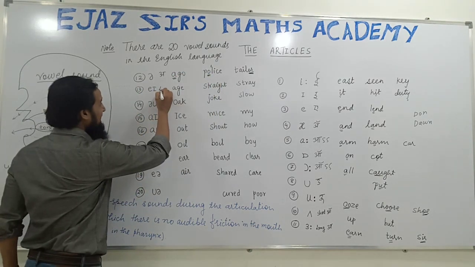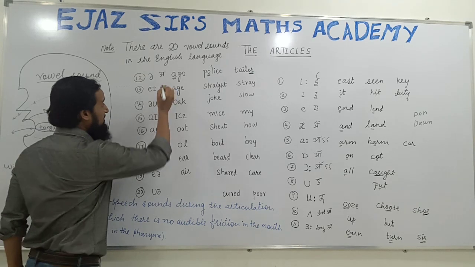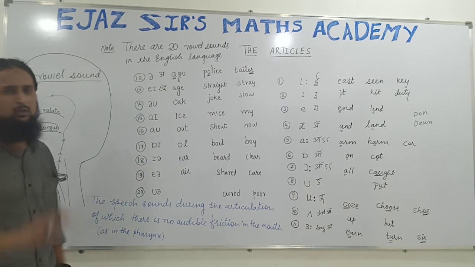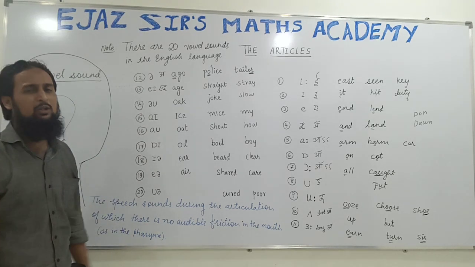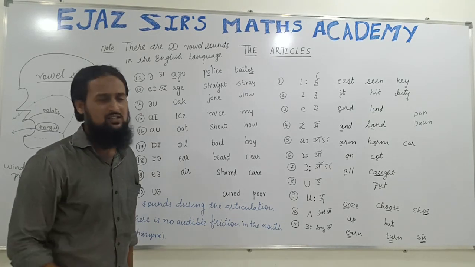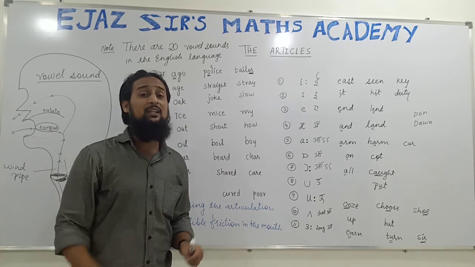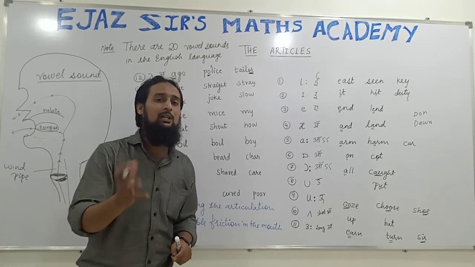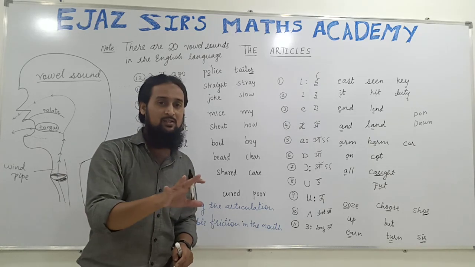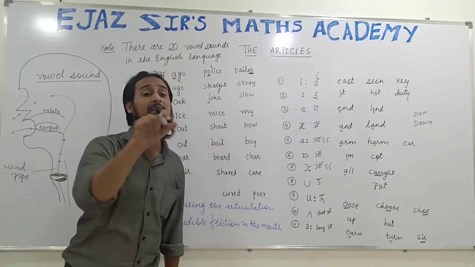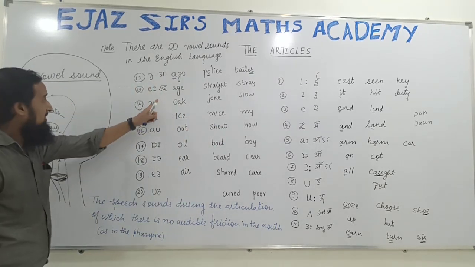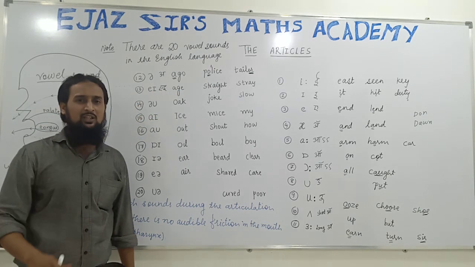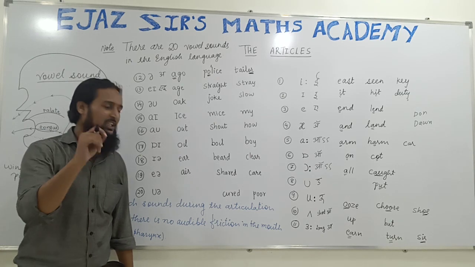Now see AE. It is AE. This is also a vowel sound in English. A and E joined together. Such sounds are called diphthongs. But don't study these things in detail because it is not a part of our syllabus. I am only telling you that there are 20 vowel sounds in English, not 5. A, E, I, O, U are 5 letters. And these 5 letters denote 20 vowel sounds. See, this is A. A-G-E, age. Not age. Age is E-D-G-E is age.